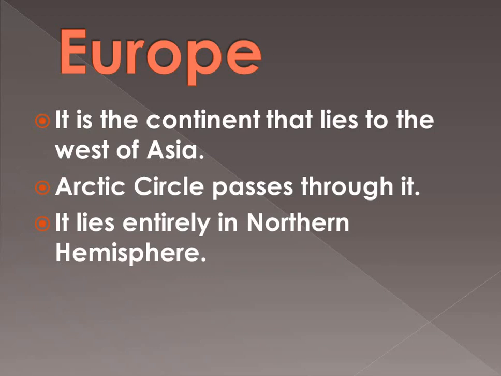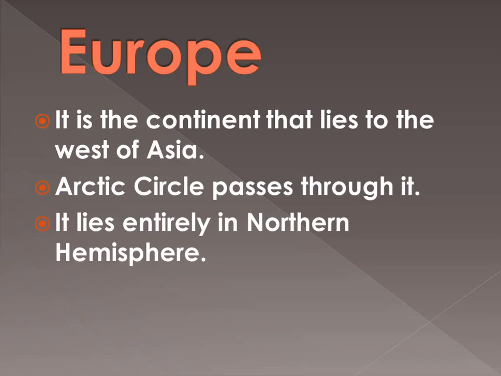The combined land portion of Asia and Europe is known as Eurasia, which we have already discussed when we talked about the Asia continent. So this is all about Europe.